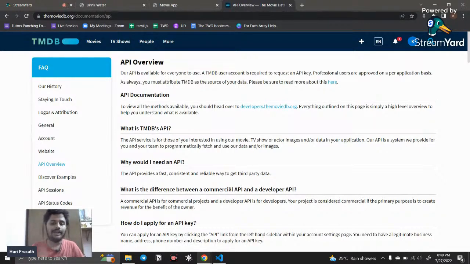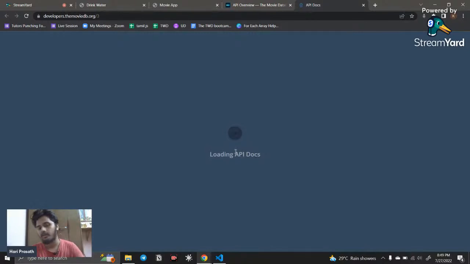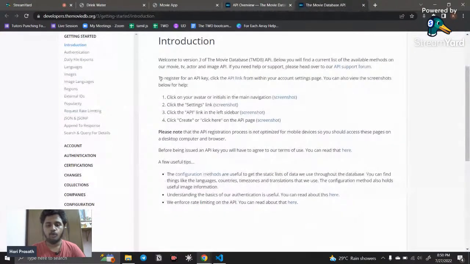For example, how can I get the API key here? First you need to sign in. After that, go to More and click API, and here you can see the API overview. Developers.themoviedb.org is there, and if you want to read every document, you can read that. Just click that and it will load, and you can see, to register for an API key, click the API link from your account settings page. So what does this mean?